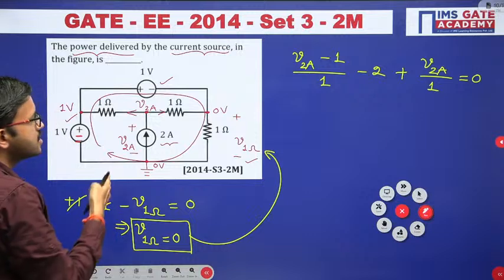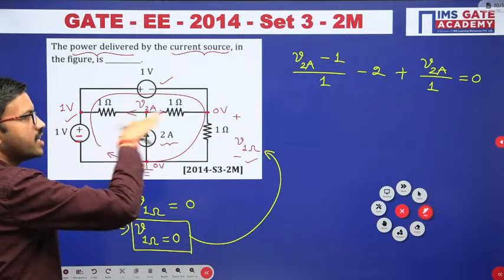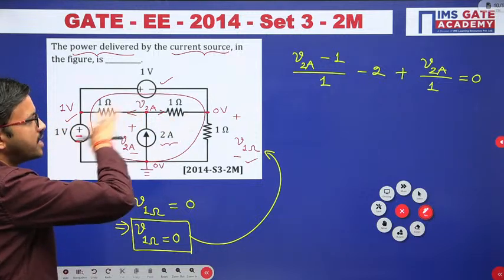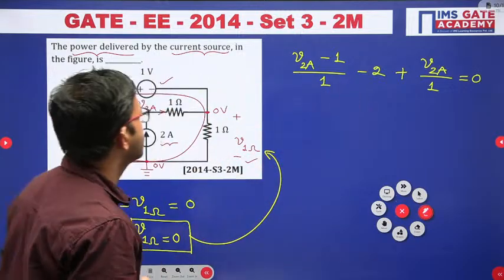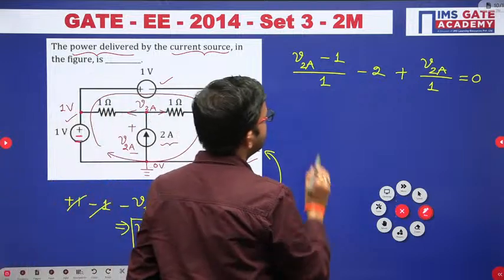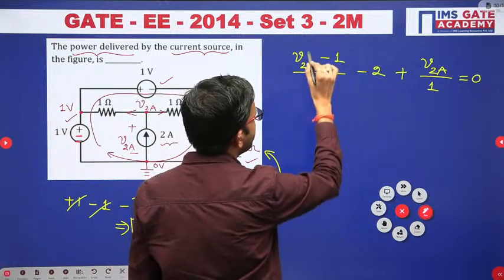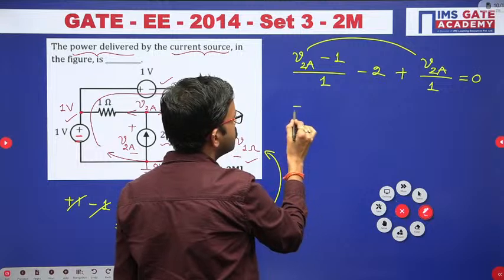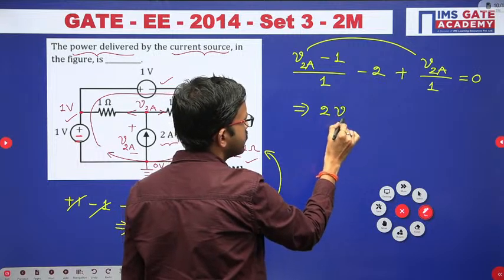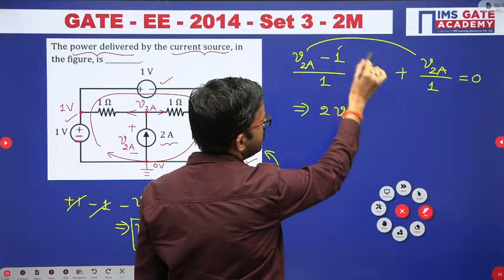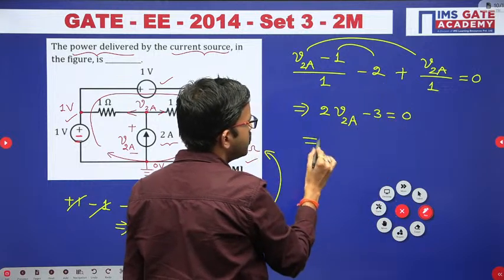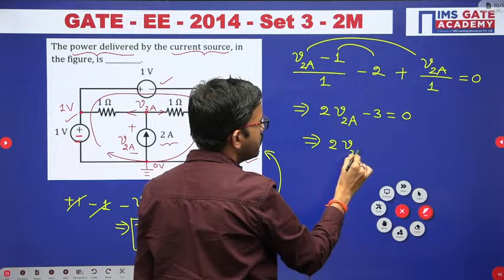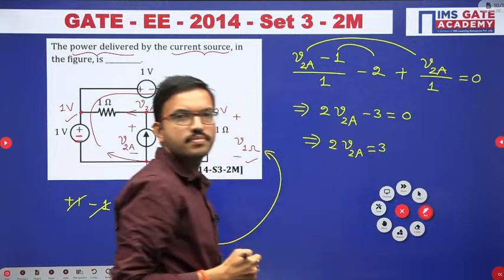Otherwise, you can consider entering current as negative and leaving current as positive, whatever the branch currents are, so you can write it in one equation like this. Now just do the simplification. Here, V2A plus V2A, that means 2 times V2A, then minus 1 minus 2, that is minus 3, is equal to 0. From here you get 2 times V2A is equal to 3.